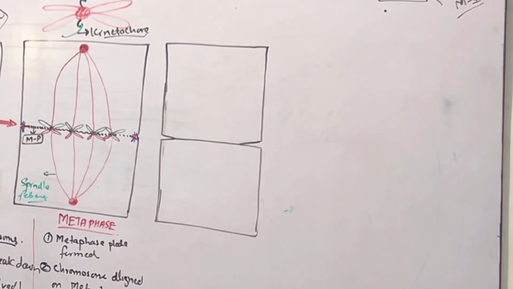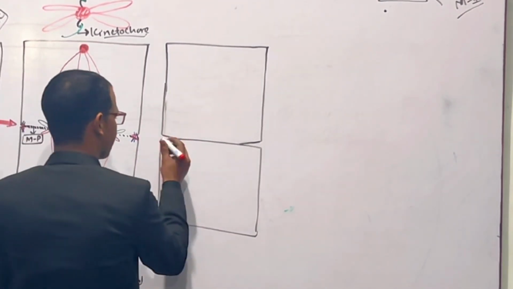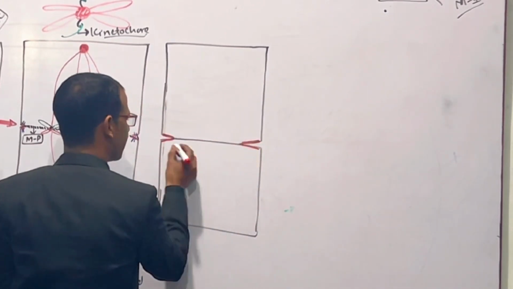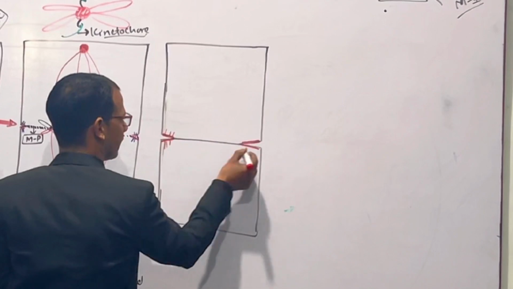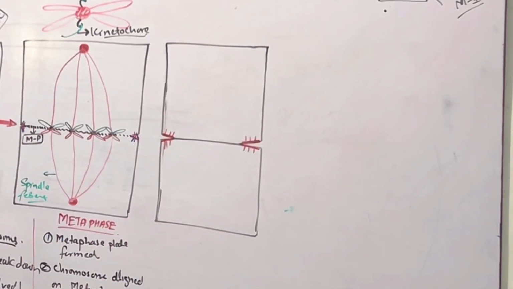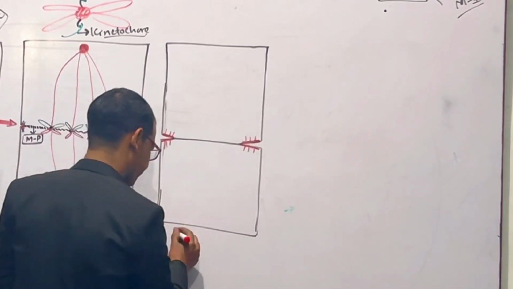The actin is gradually contracting and the cleavage is formed. So these are, for example, myosin and these are actin. They are contracting. Right? This is anaphase.